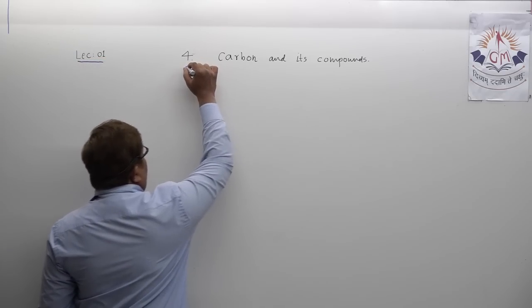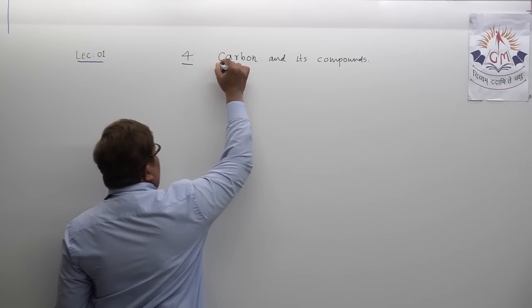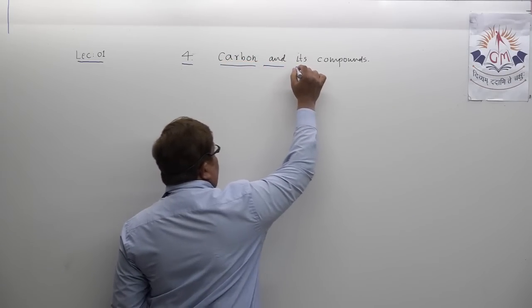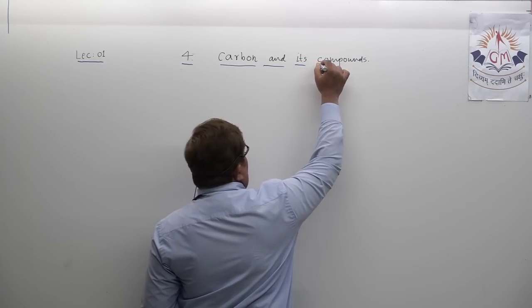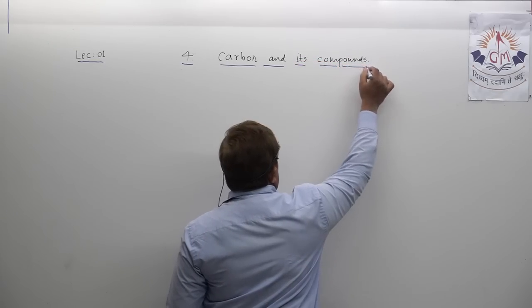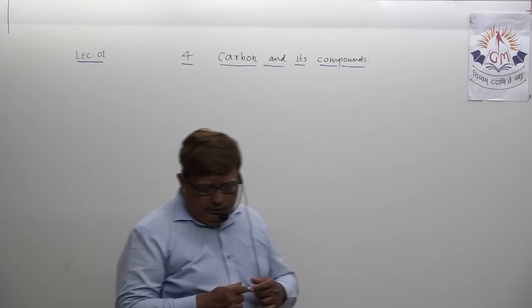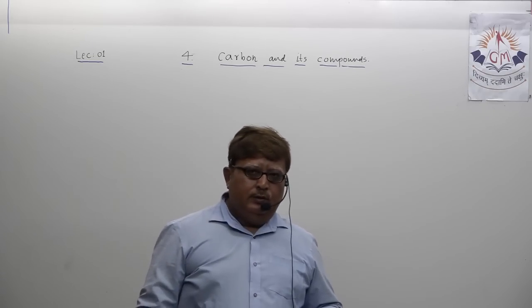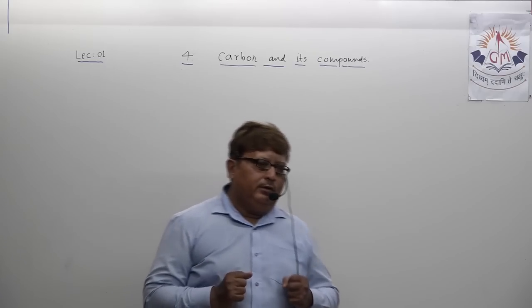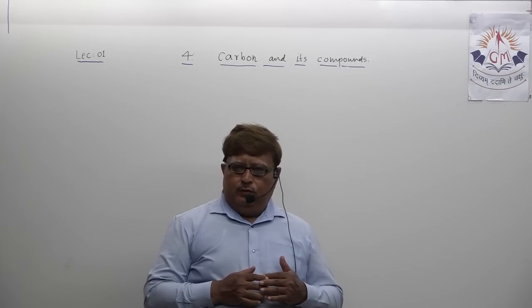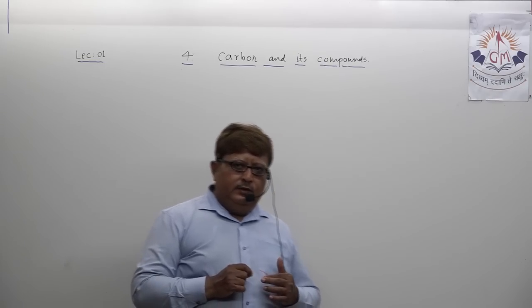This is the 4th chapter in chemistry. In chemistry, you all know there are ultimately 5 chapters. 1, 2 and 3, 3 chapters we covered. And today we are going to understand in detail regarding chapter number 4, carbon and its compounds.